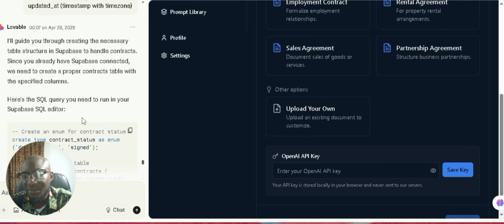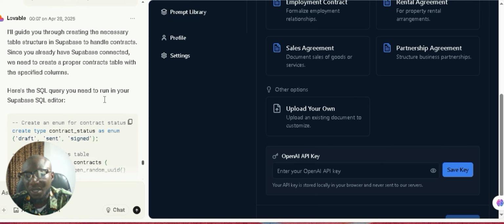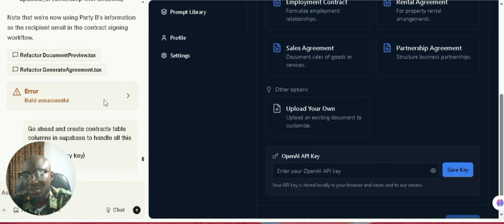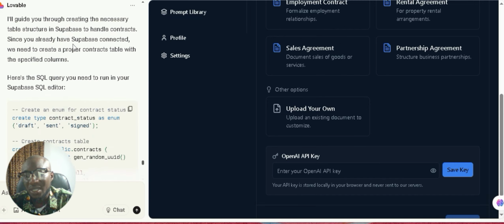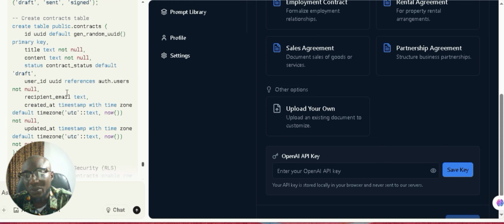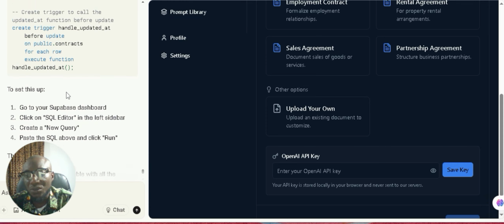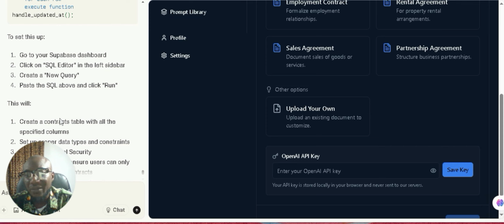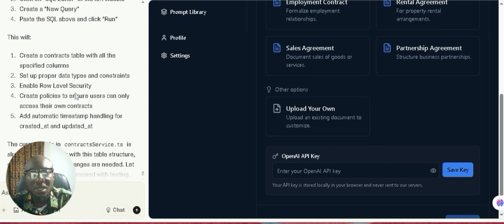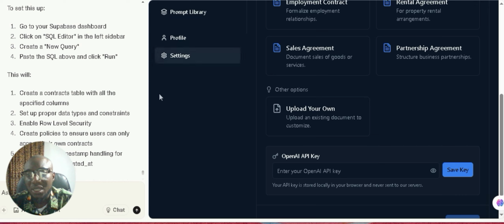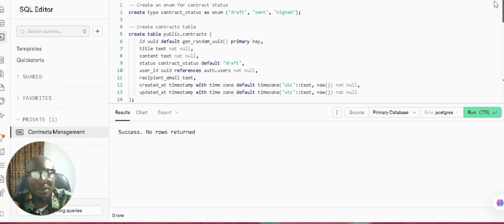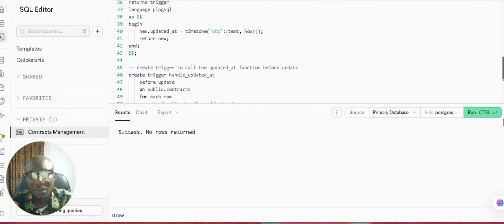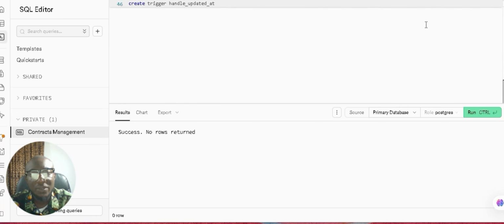So you can see, let's say for instance, we don't know how to implement this functionality in our Supabase account, right? So it gave us all the steps that we need, even wrote the code that we can use and go to Supabase, and it just gave us all the steps that we need to do, right? So it's so easy for us. So let's do that. So we've done it. It says success, and we did just as specified in Lovable, and it says success. So it means that everything is working perfectly.